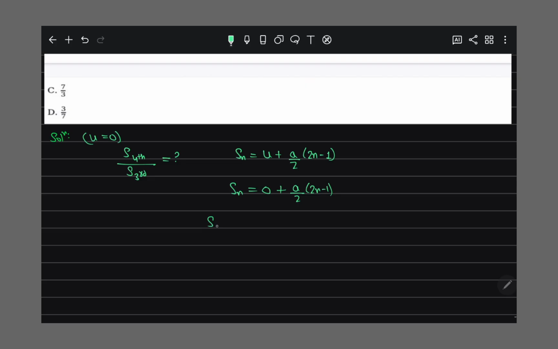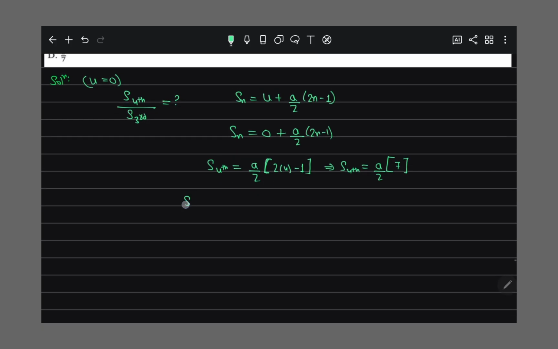So first we find distance traveled in the 4th second, that is a by 2 into 2 times 4 minus 1. So S4 is equal to a by 2 into 8 minus 1, that is 7.